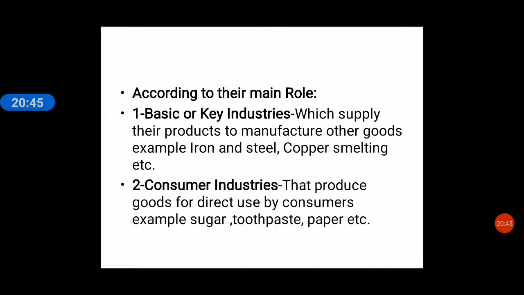So huge big industries are made, therefore they are called the basis for the other industries. Therefore iron and steel industries are called basic or key industries. So on the basis of their main role: basic or key industries and consumer industries. What is consumer industries? Industries which provide consumer products like what?